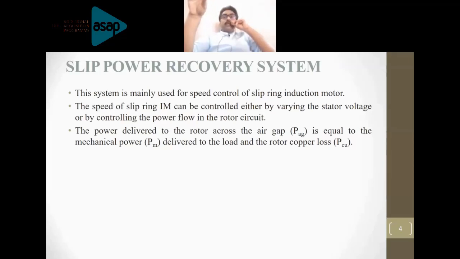Whatever control techniques you are going to study for any type of motor, this two loop control is implemented there. That is the only reason I have explained it here, because we are going to discuss the closed loop control of Kramer drive also. That is why I explained this one. Let's move on to the next slide.